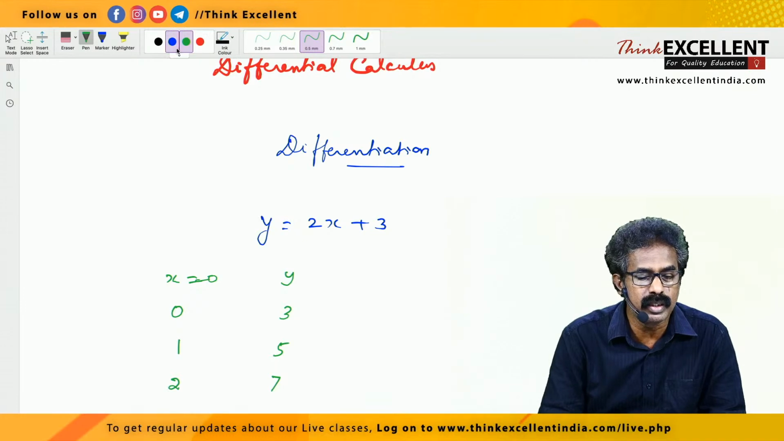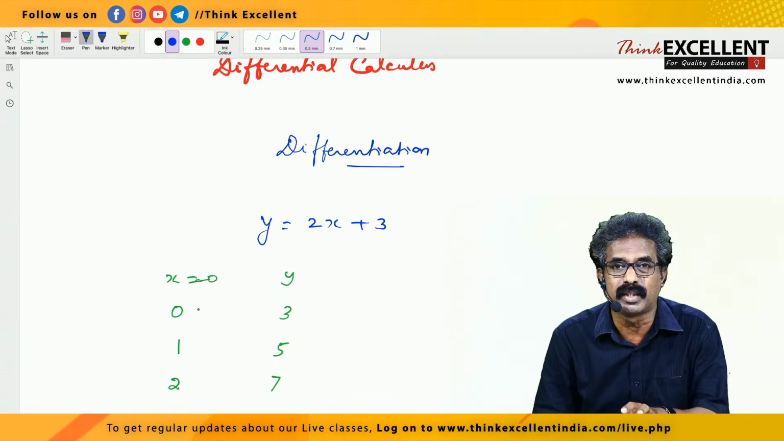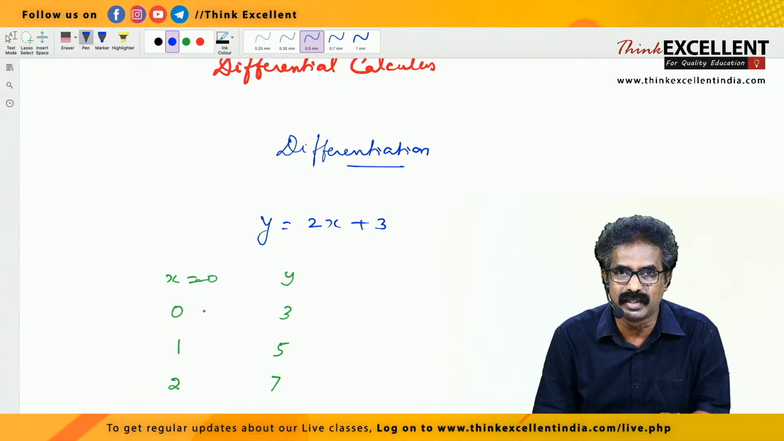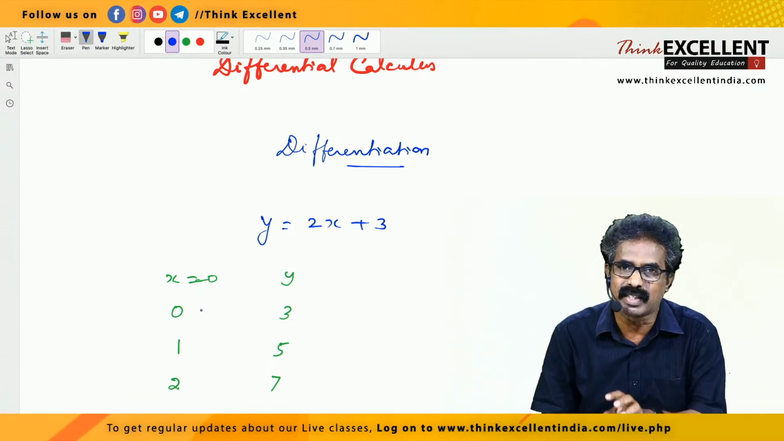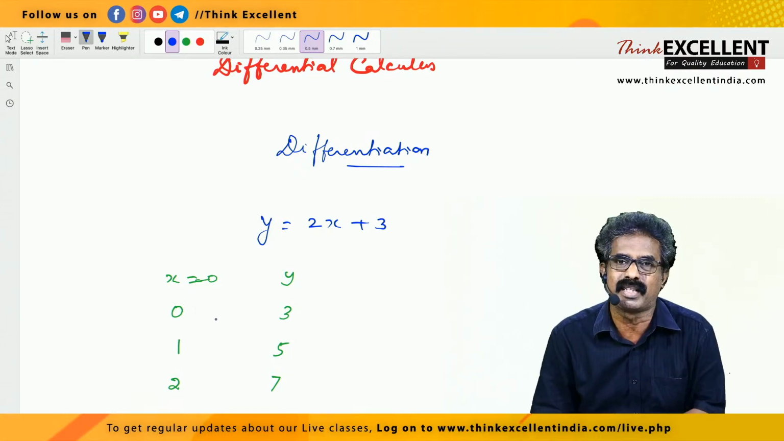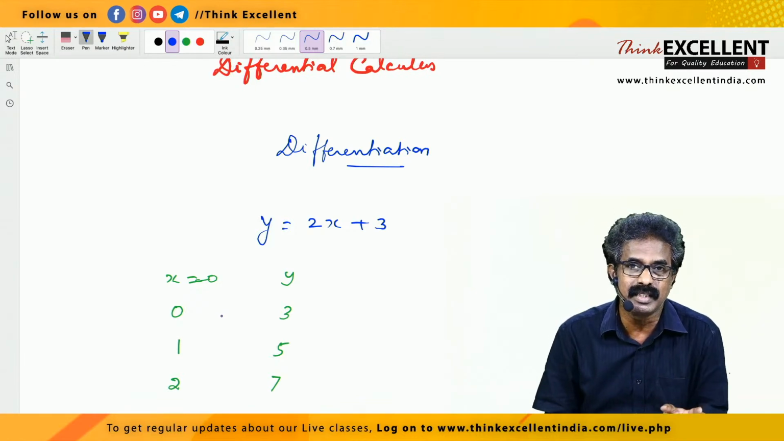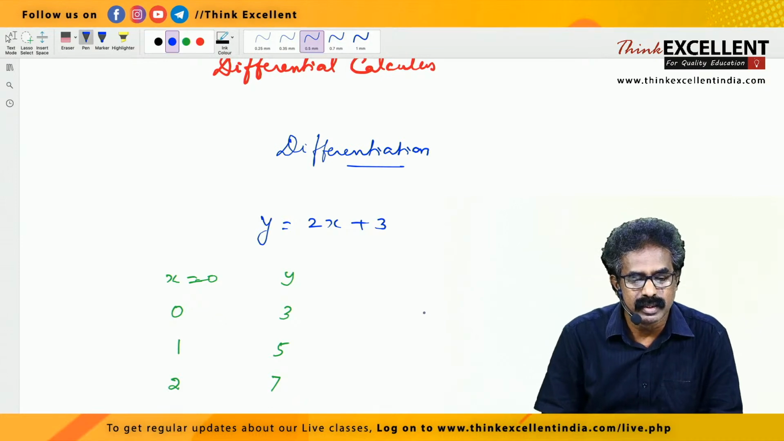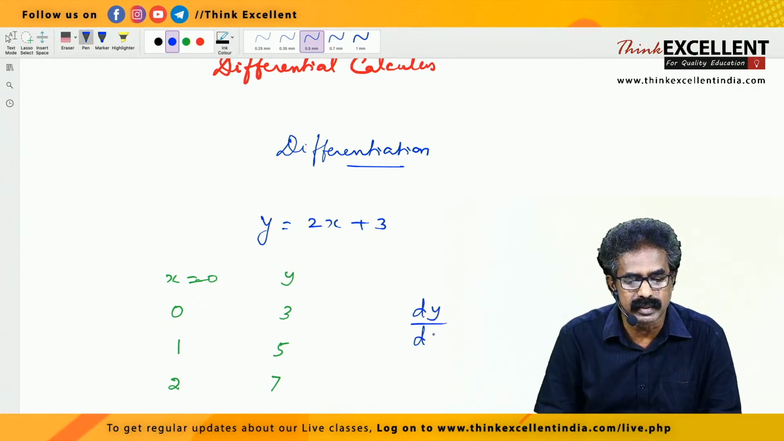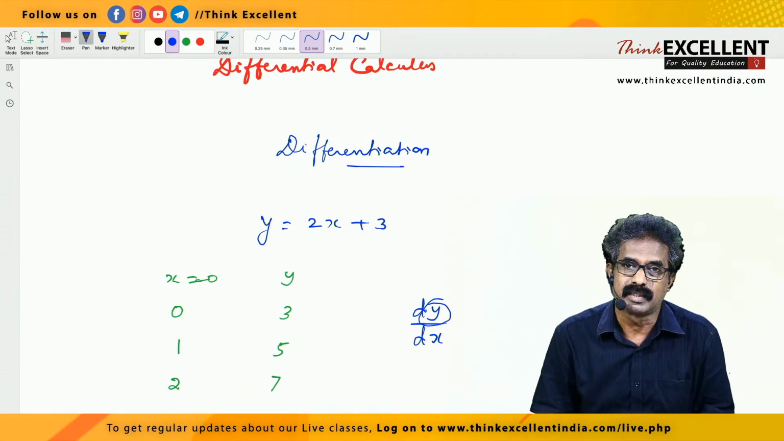So you can notice when x is changing, what changes? There is a change in y also, right? When you change x, it affects y, right? So how much it affects is called the rate of change. Rate of change in y with respect to x. When you change x, there is some change in y, right? That we denote as dy by dx. Rate of change in y with respect to x.